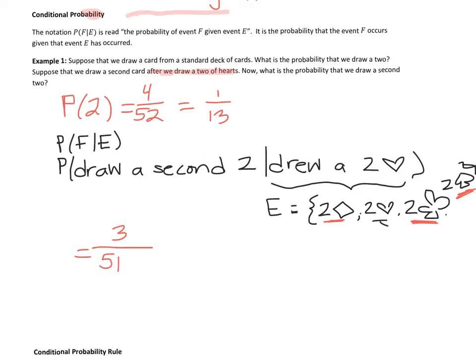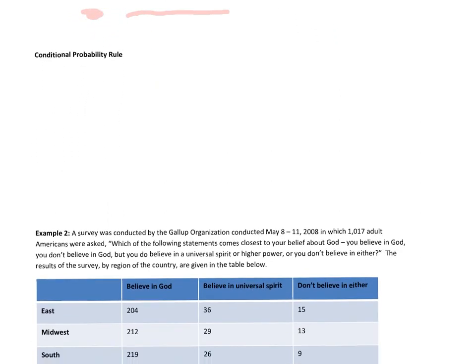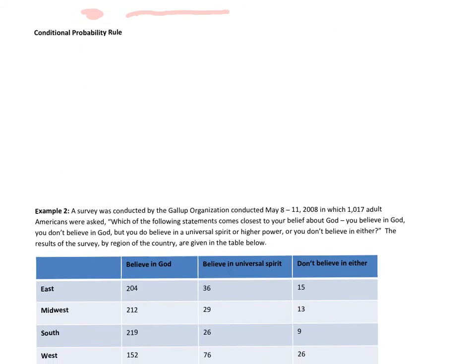All right. So drawing a second card, a second 2, would be 3 out of 51. And that's examples of conditional events. Okay, so let's continue on. And we're looking at the conditional probability rule.